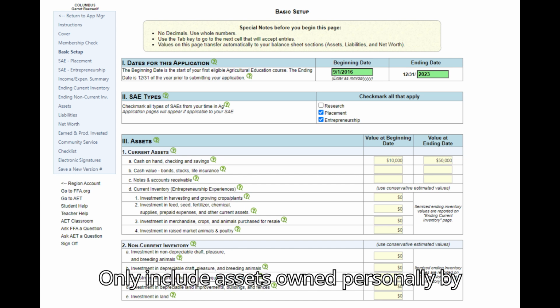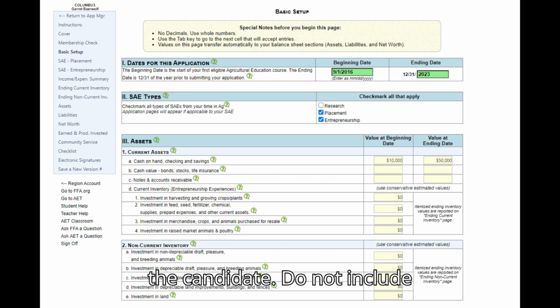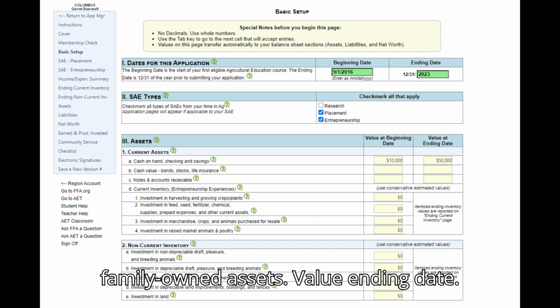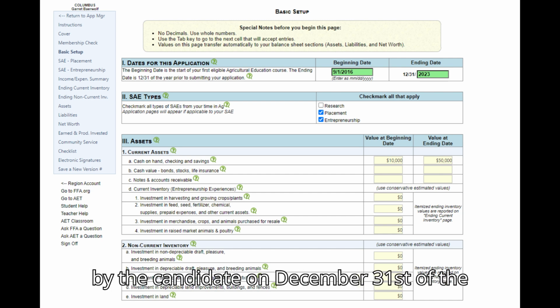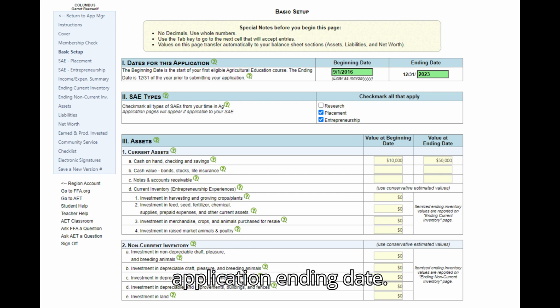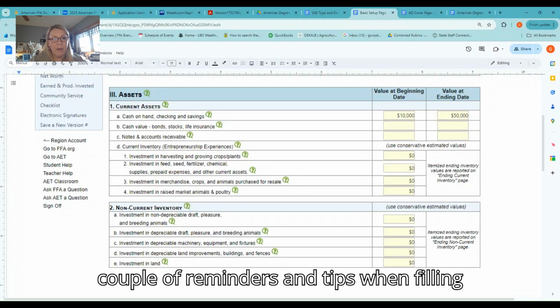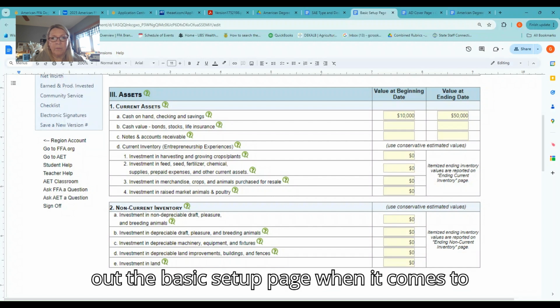Only include assets owned personally by the candidate. Do not include family-owned assets. Value ending date. The dollar values of cash and items owned by the candidate on December 31st of the application ending date. A couple of reminders and tips when filling out the basic setup page when it comes to your